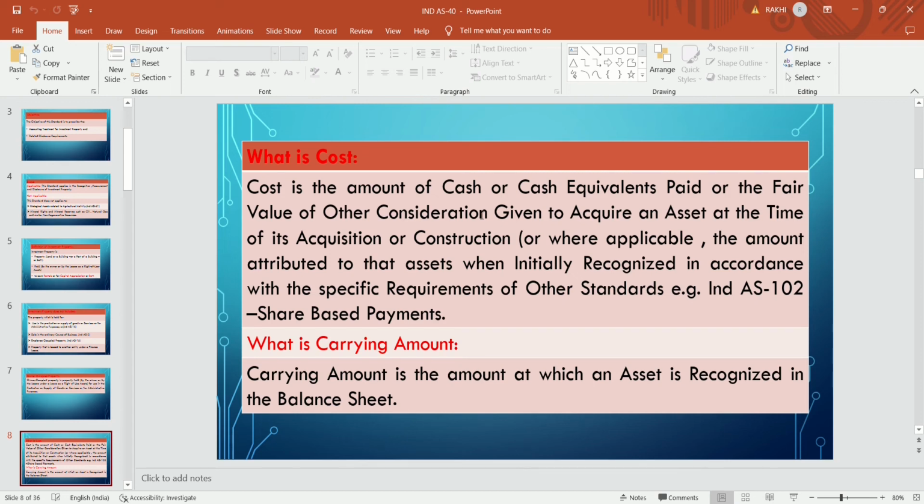What is carrying amount? Carrying amount is the amount at which an asset is recognized in the balance sheet. The outstanding value at the reporting date, which is recognized in the balance sheet, is the carrying amount.